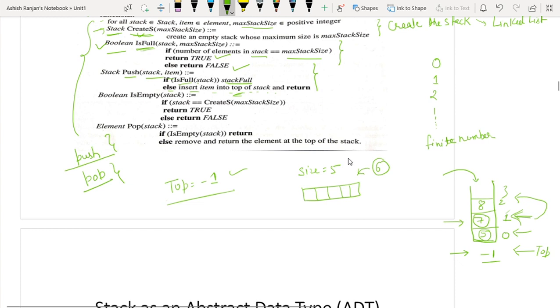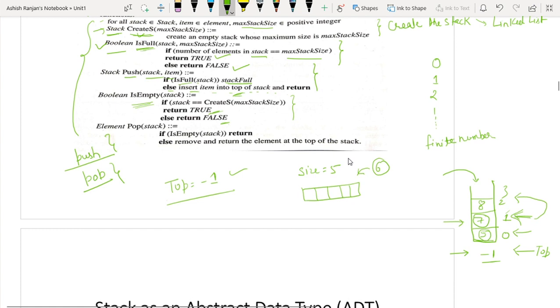Okay. So this is what the top is. Similarly, is empty will check whether your stack is empty or not. In that case, if the stack is empty, you have to return true. Otherwise, you have to return false. Now, is stack empty is useful when you are deleting the element.